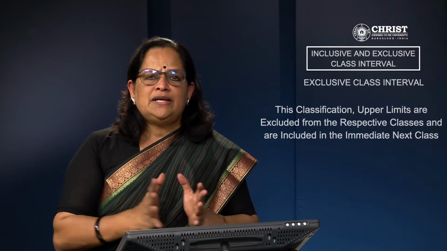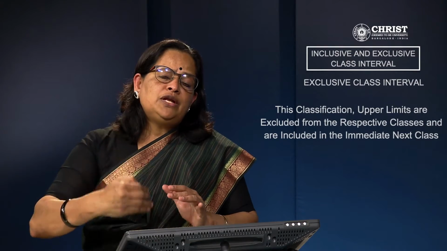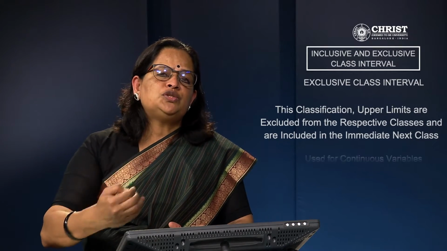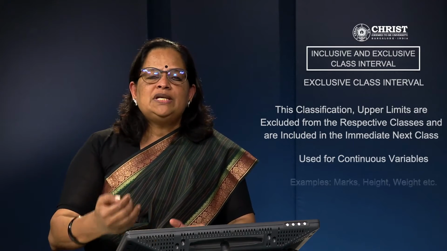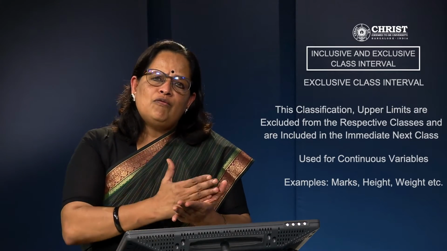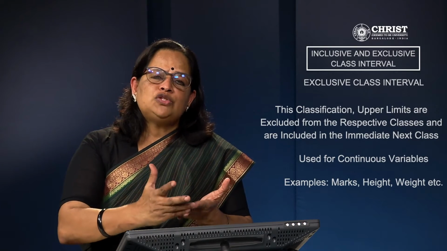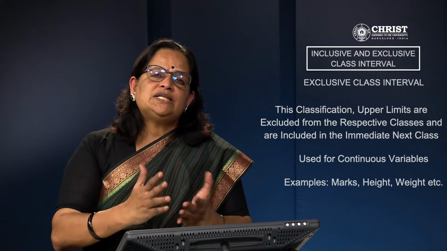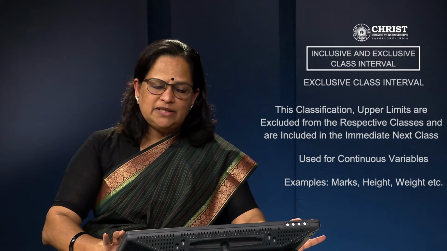Now we are coming to exclusive class interval. In this classification, upper limits are excluded from the respective classes and are included in the immediate next class. So if inclusive class is possible for discrete variables, exclusive class is possible for continuous variables. Marks, height, weight, temperature, all these, from one value to the next, decimal values are possible. So we use exclusive class interval for classifying this data.